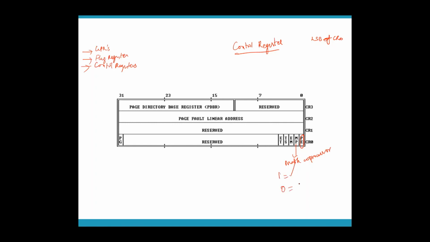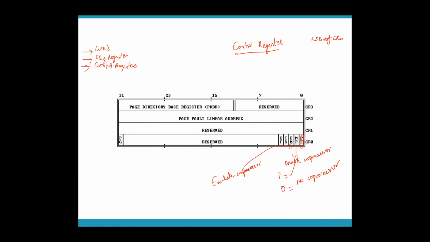If MP equals 0, there is no coprocessor, which means it cannot do floating point operations. Both MP and EM, the next 2 bits, are related to the math coprocessor. EM means emulate coprocessor.